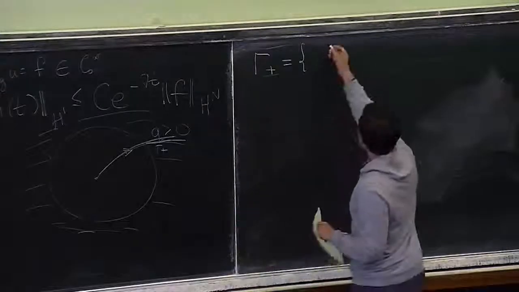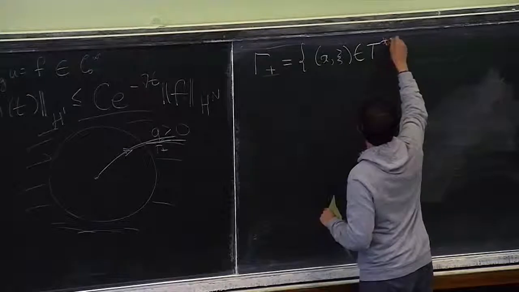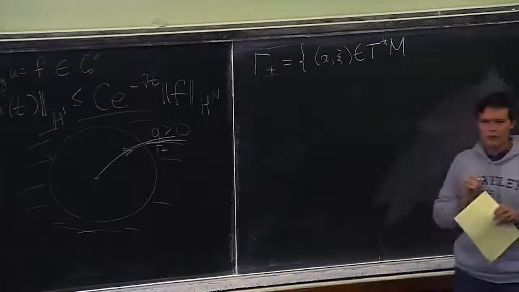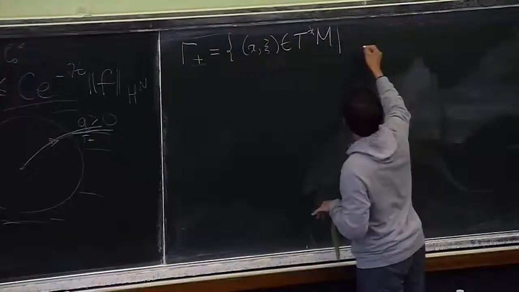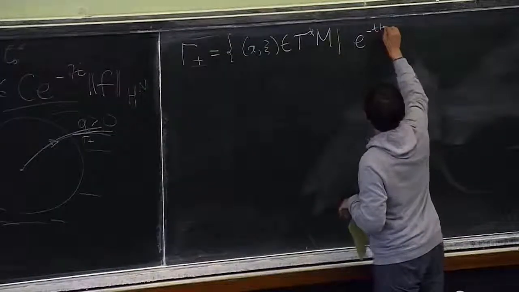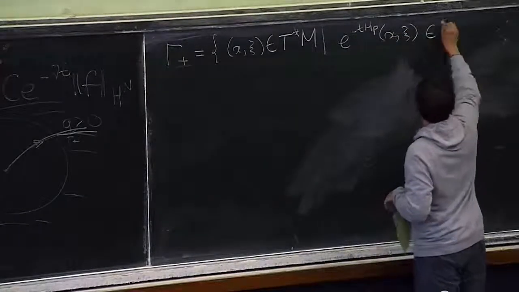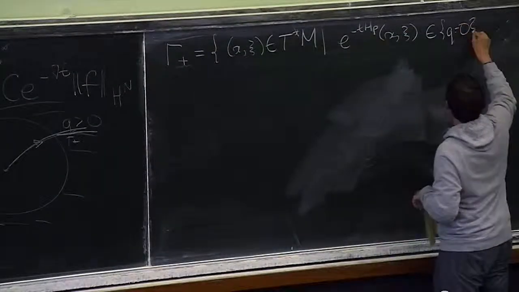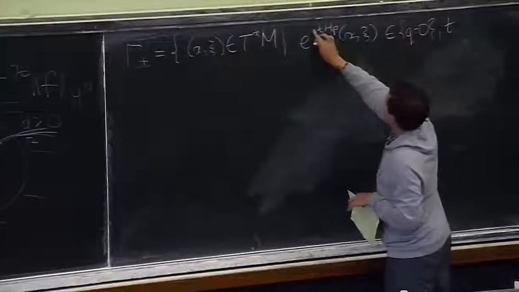So these are just trajectories in the cotangent space of my space slice, which is M, such that if I go backwards in time, I will always stay in the place where my q is equal to 0. Maybe I should write it like that.